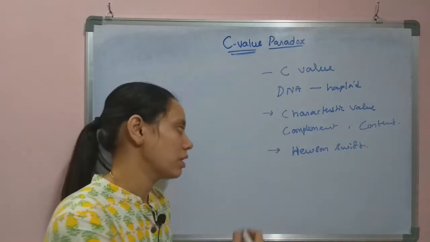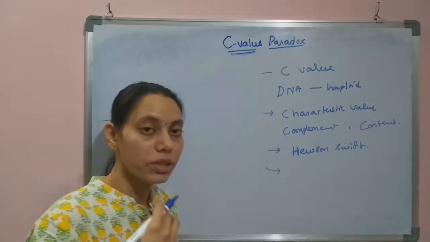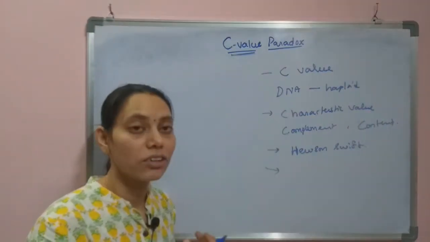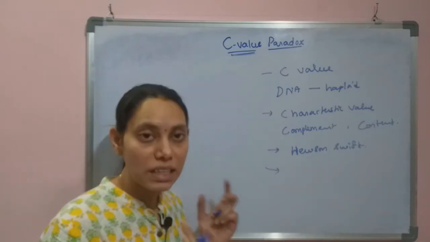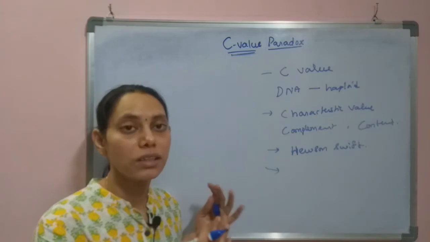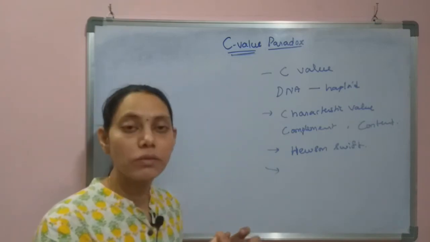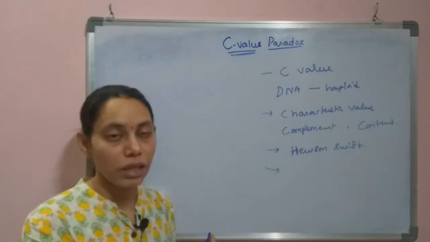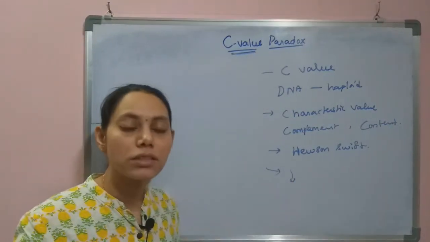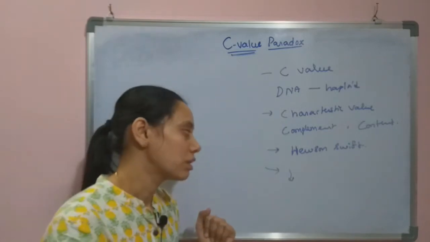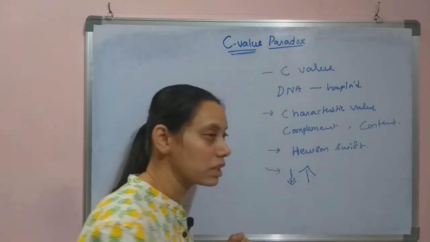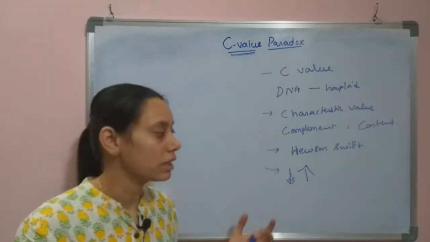So basically the scientists observed that the C-value, that means the content of the DNA, will be increasing with the complexity of the organism. That means if you consider primitive organisms like E. coli, the DNA content will be less, and as the complexity of the organism increases, the complex genetic content, or the C-value, will also increase.